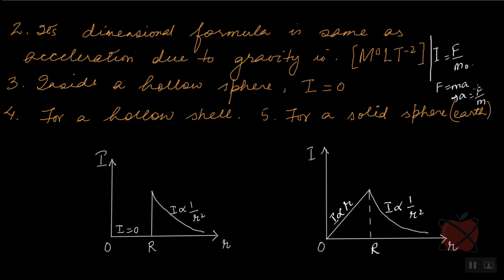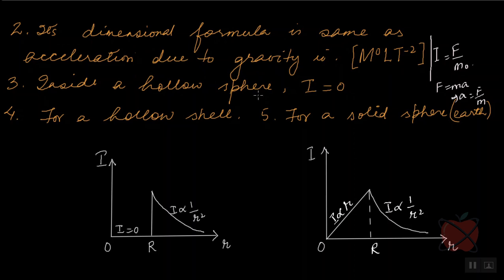So if we compare this equation and that equation, we can clearly see that a is similar to I, or in other words, I is similar to a. In this case, a is the acceleration due to gravity. So it should have the same dimensional formula as the acceleration due to gravity, and this is the dimensional formula.